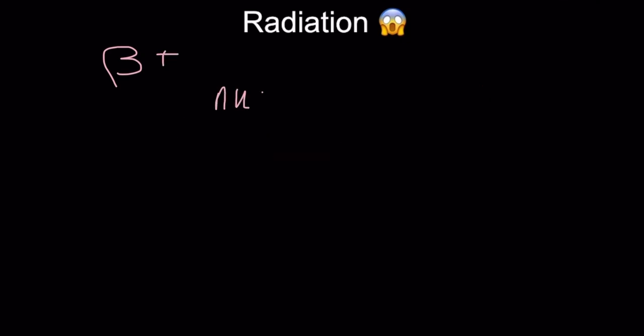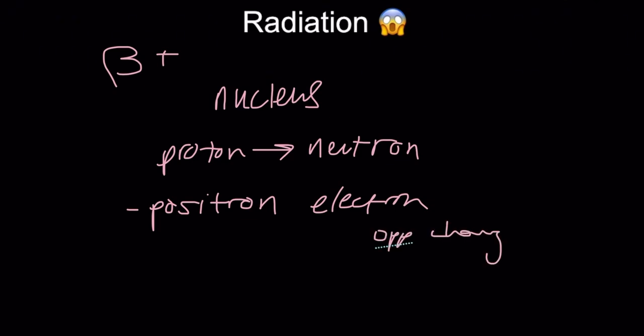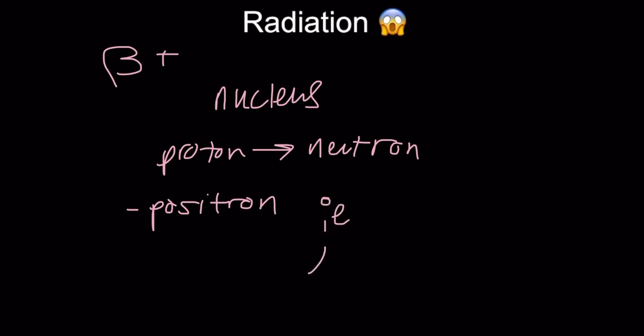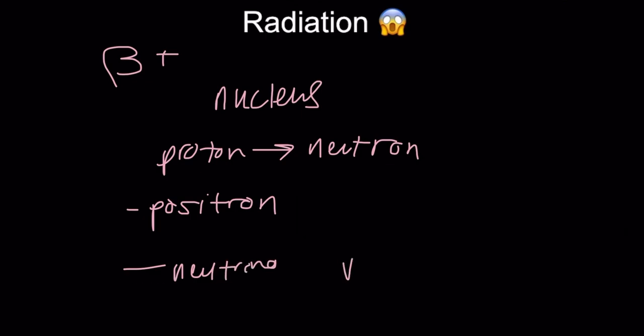Beta plus decay involves the nucleus turning a proton into a neutron. And like beta minus decay, other particles are emitted, in this case a positron. A positron, the antiparticle of an electron. It's like an electron, but it has a positive charge. And we can write this like this, similar to the electron. And lastly, the neutrino. It's another particle emitted during beta plus decay.